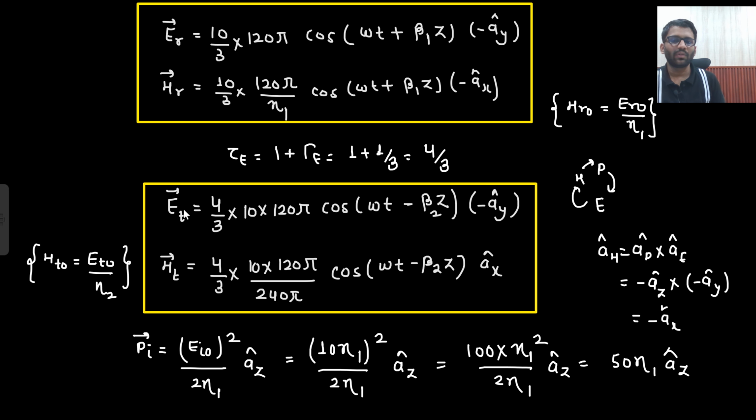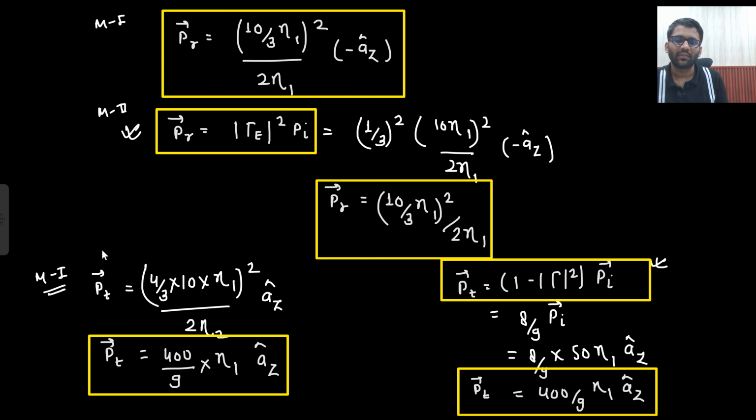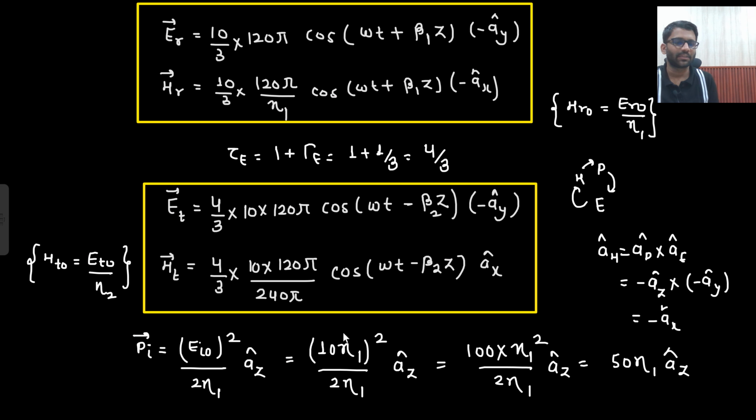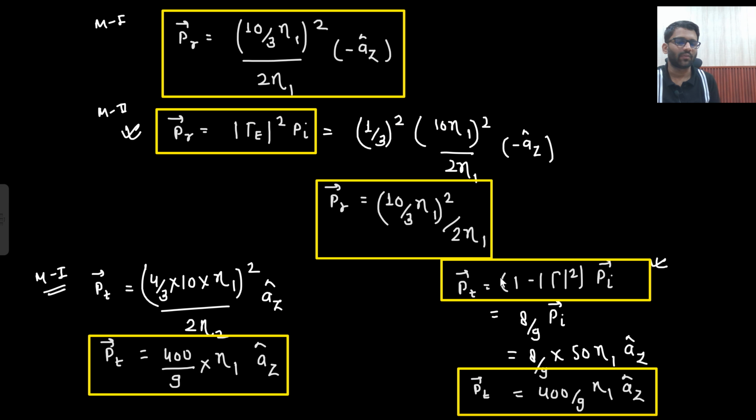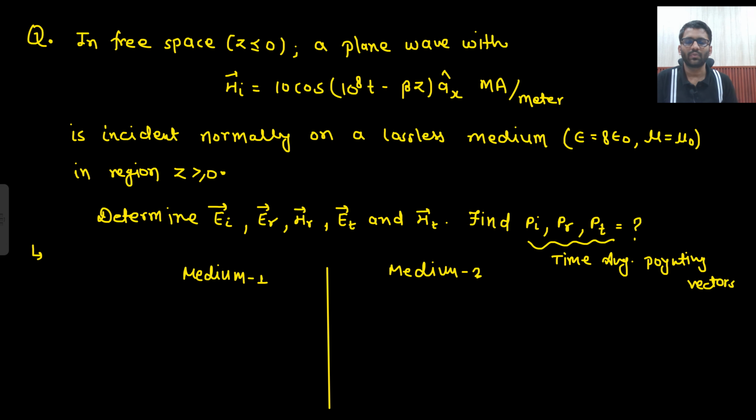Now from EI to ET also we can write down. For that we need the transmission coefficient, that is our 4 by 3. So I wrote 4 by 3, and then HT we could write down from ET. Then we need to find out the time average pointing vector. For that we find it by two ways. First one is directly by the expression, and the other one was by applying the formula. From now onwards we will apply the formula. What is the formula? Reflected wave will be gamma square times of incident wave, and transmitted wave will be 1 minus gamma square times of incident wave. Is that clear? Let's move to the next question.